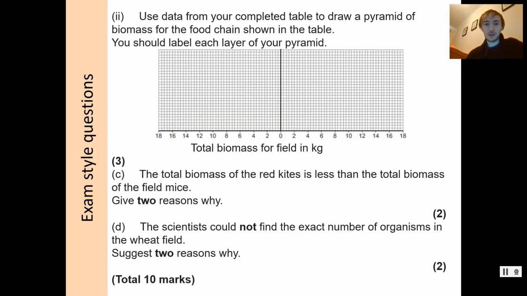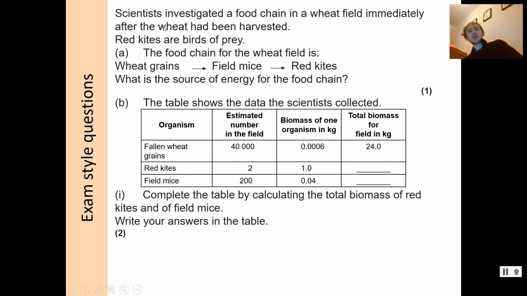There's 3 marks here, and then another 4 marks there. No, 6 marks there. So, 3 marks here to start with. Have a go at this.